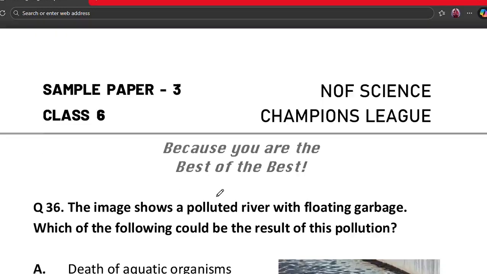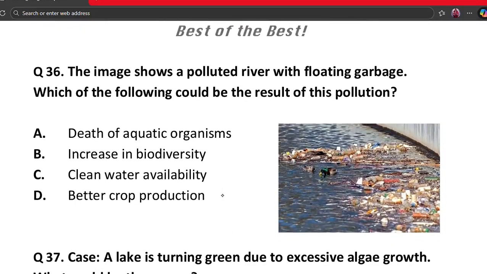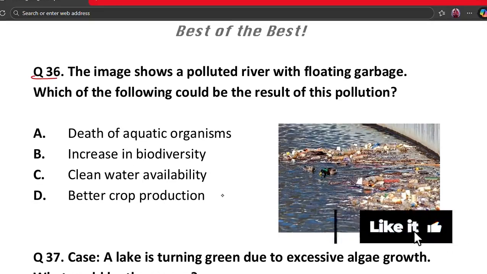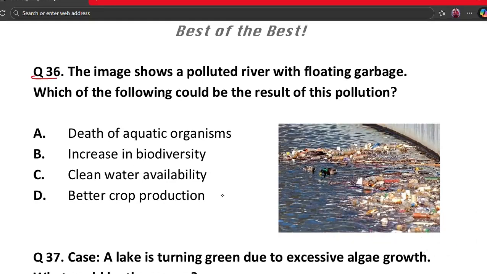The next question is question number 36. The image shows a polluted river with floating garbage. Which of the following could be the result of this pollution? A. Death of aquatic organisms. B. Increase in biodiversity. C. Clean water availability. D. Better crop production. The correct answer is option A. Why? Because pollution reduces oxygen in water and aquatic animals cannot survive. This leads to death of organisms. Hence option A is the correct option.